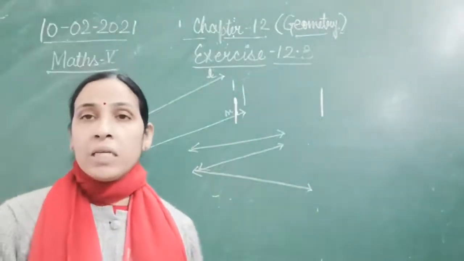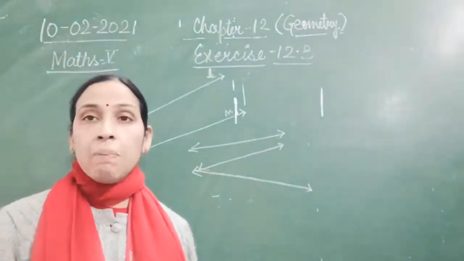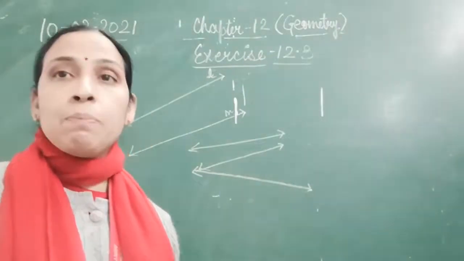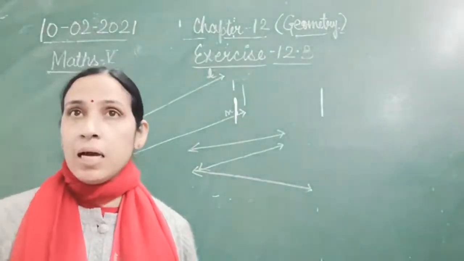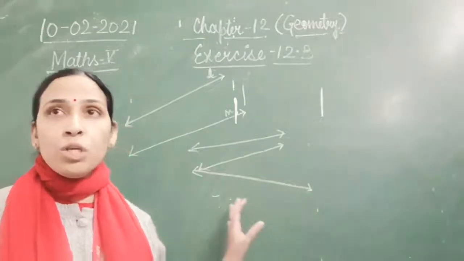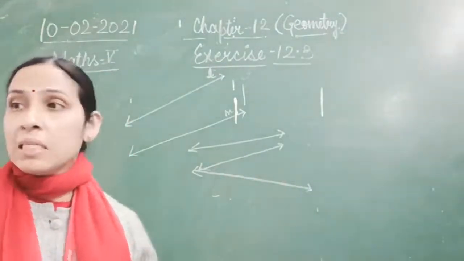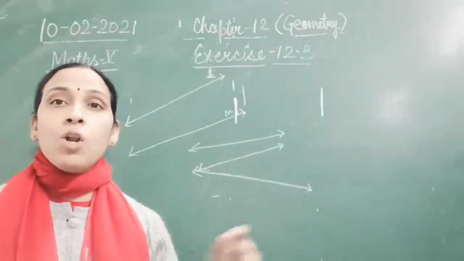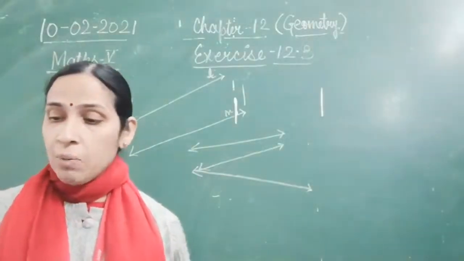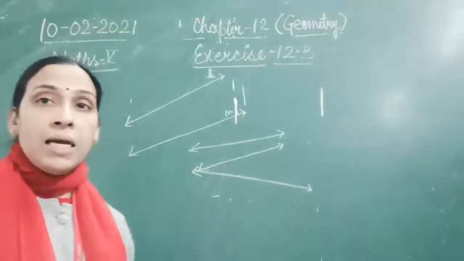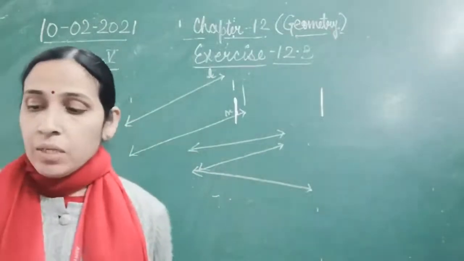So what you have to do in question 1 is take the pair of parallel lines. Which lines are parallel? I have told you what parallel lines are. Parallel lines are those which are equidistant from each other. Their distance will not change. So they are equidistant. And next, parallel lines A.